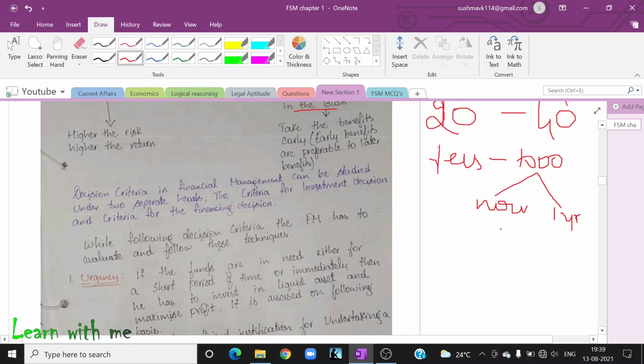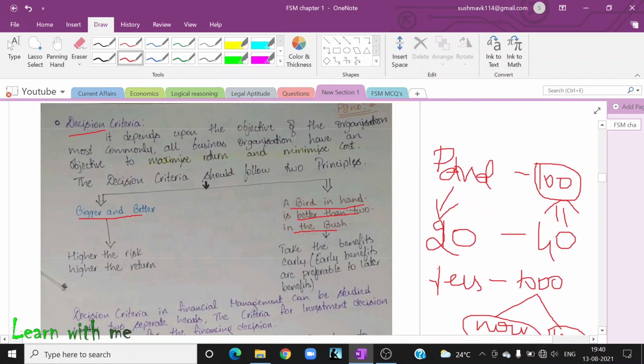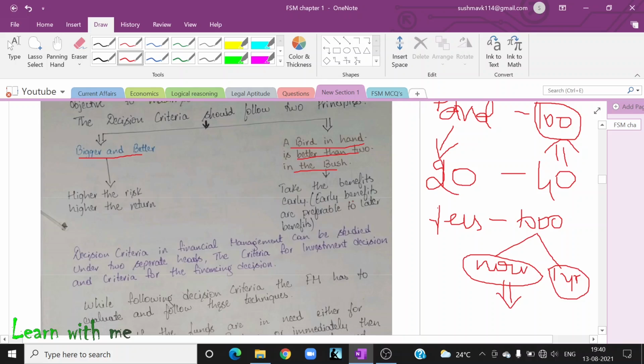I will prefer now. Why? Because who knows what may happen in 1 year? So I prefer money now. If money is coming, Lakshmi is coming, we should never say no to Lakshmi. That is the meaning of a bird in hand is better than two in the bush. Take the benefits as early as possible rather than later.